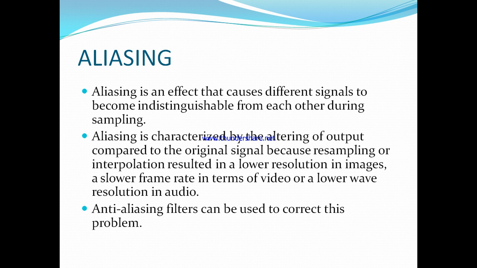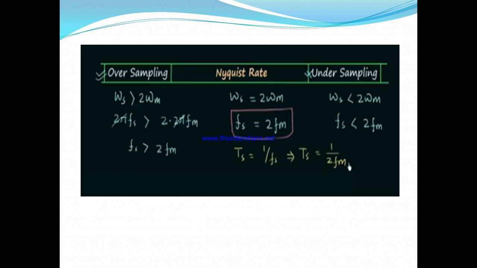Now we are going to see the aliasing effect in brief. In the sampling process we have three conditions: oversampling, Nyquist and undersampling. Nyquist means the frequency Fs equals 2 Fm.